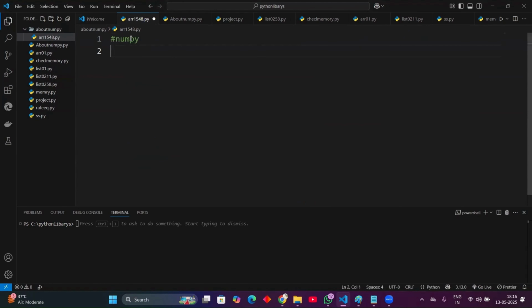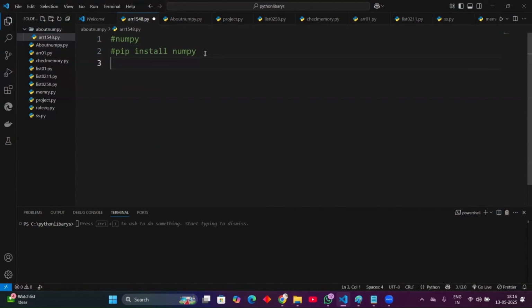How to install it? Just run the command pip install numpy. You can give this command in the command prompt or here in the terminal. The Python NumPy library is successfully installed.